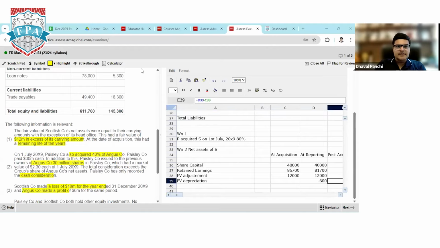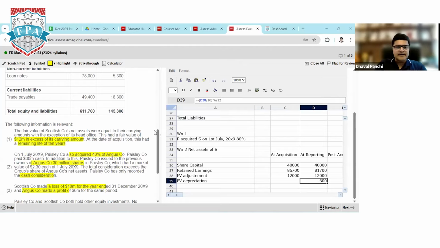Now, one adjustment is slightly different from what we have discussed in the class, which is the fair value of investment. So subsidiary company has a total investment. Mayank, basically 12,000 is the excess fair value over the carrying amount. So rule says you need to depreciate only for remaining life. How much is the remaining life for the fair value adjustment? 10 years. So 12,000 divided by 10, which is 1,200 depreciation for 1 year. But our post acquisition period is only 6 months, so we'll take only 6 months depreciation, which comes to 600. I hope that's clear.